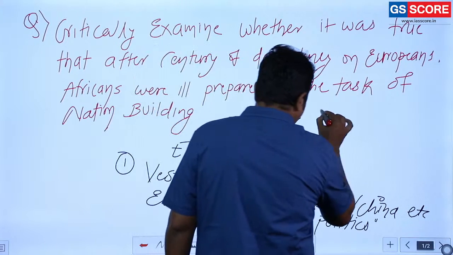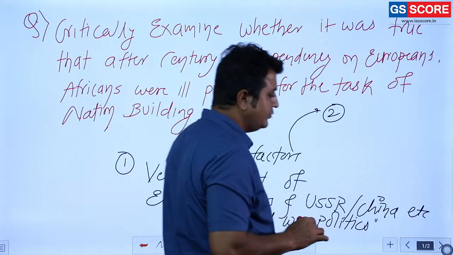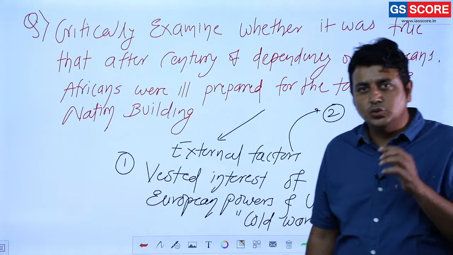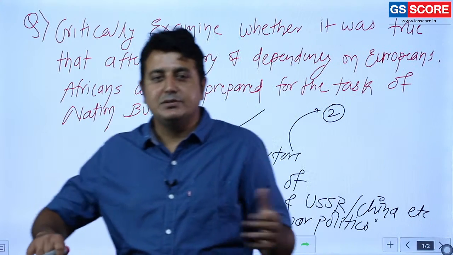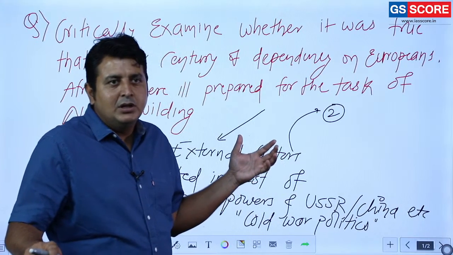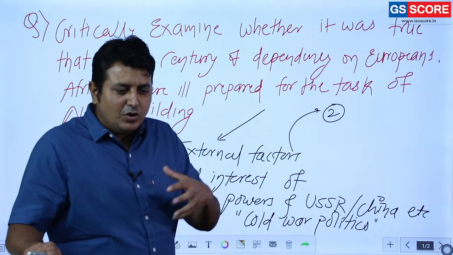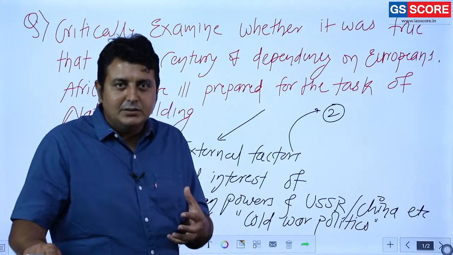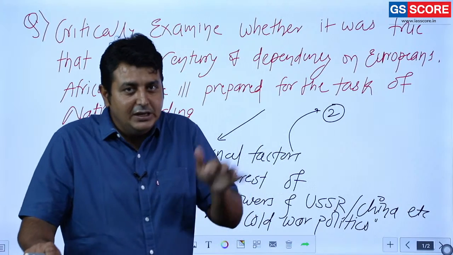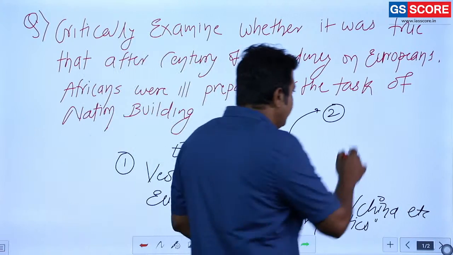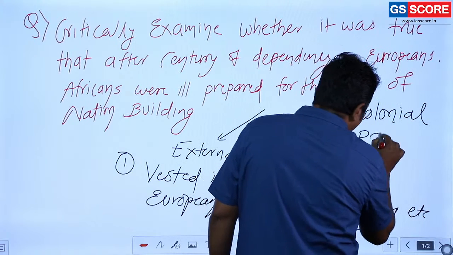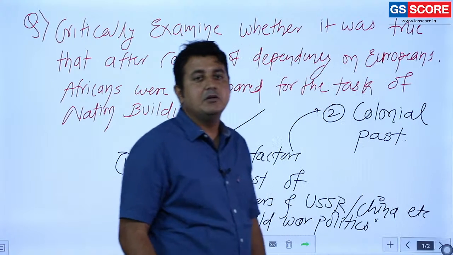Okay, second important external factor we are going to discuss. As we have mentioned, the Cold War politics. Second most important, and it is related to the colonial past. Whatever these countries got independence, they have some affinity with their previous colonial masters. So if any problem emerges, then they are going to discuss or take help from their colonial masters.